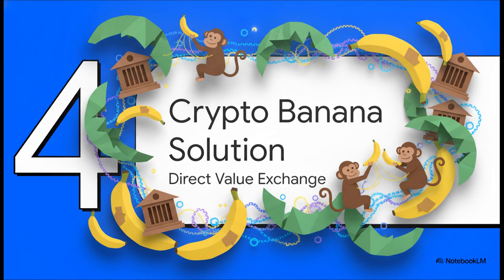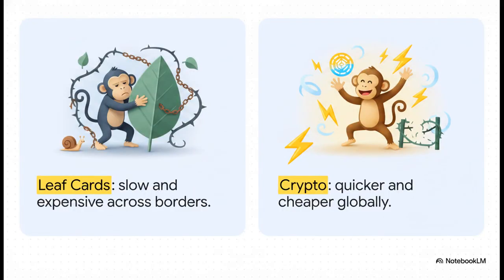Which brings us to Section 4, the crypto banana solution, representing direct value exchange. And this brilliantly illustrates the stark contrast our source material draws between these two systems. On one hand, you've got leaf cards, which are described as slow, burdened with high fees, and stubbornly jungle-specific. But on the flip side, crypto is presented as quicker, cheaper, and inherently borderless. The authors point out that cryptocurrency acts as a sort of universal digital asset. By putting the two side by side, the source argues that the crypto approach is significantly faster and way more efficient compared to legacy banking systems.